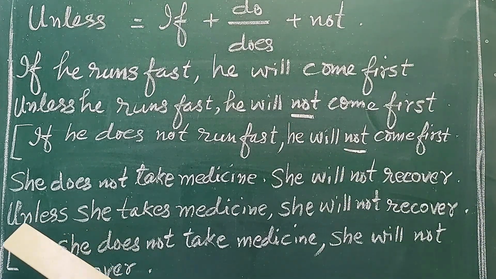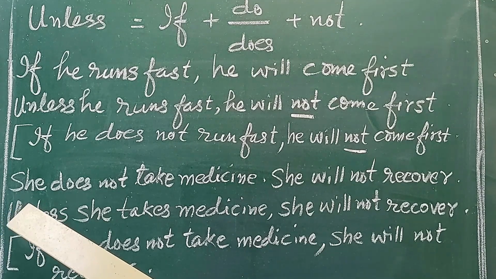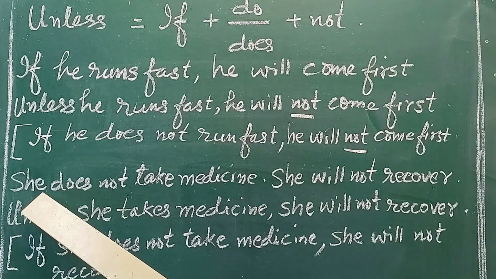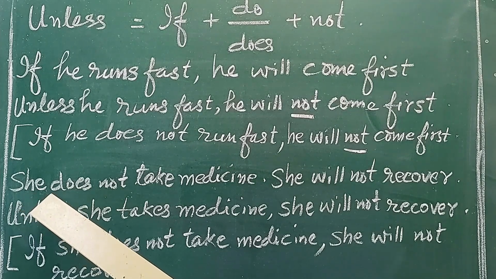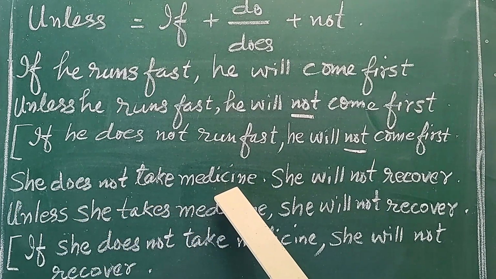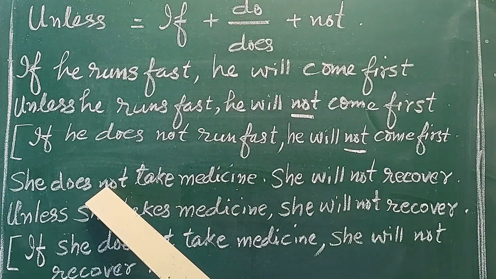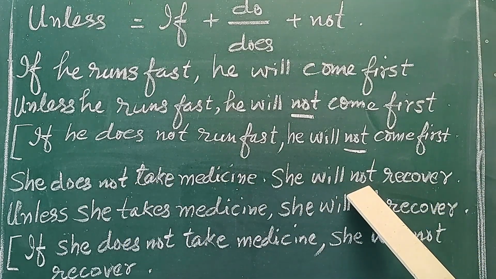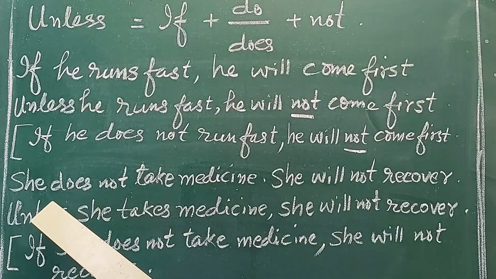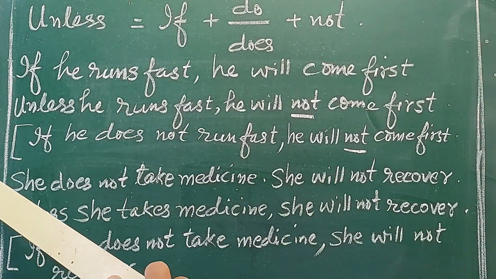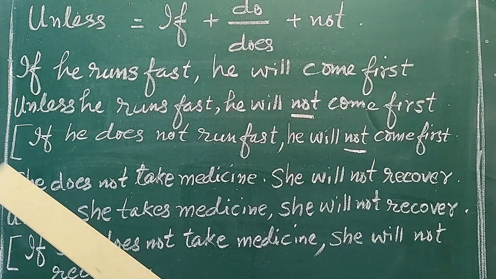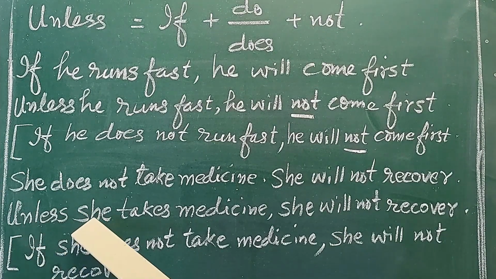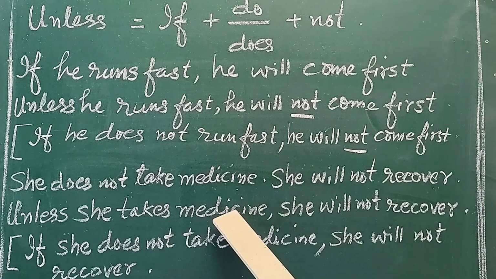See again, suppose the sentences are not combined and they are given in the form of two different sentences. She does not take medicine. This is in the negative way. She will not recover. The possible outcome also is given. We can combine them. If there is no if, then we need not delete it. We can start the sentence with unless she takes medicine.